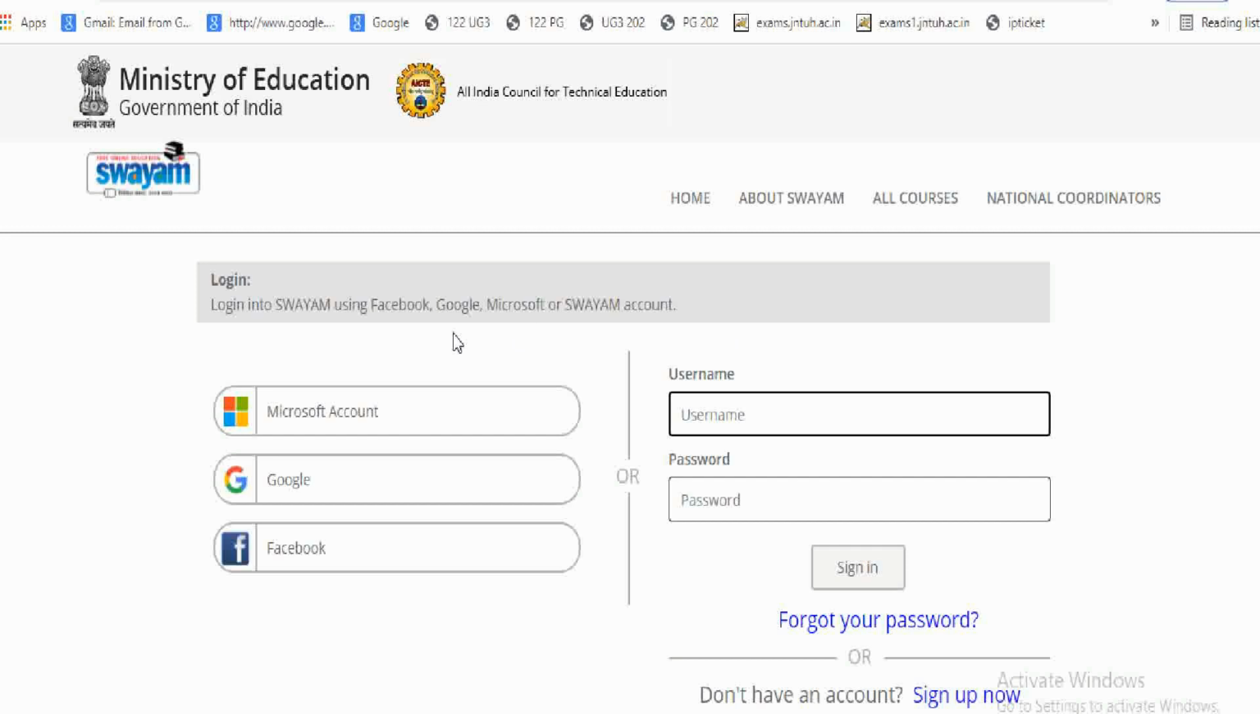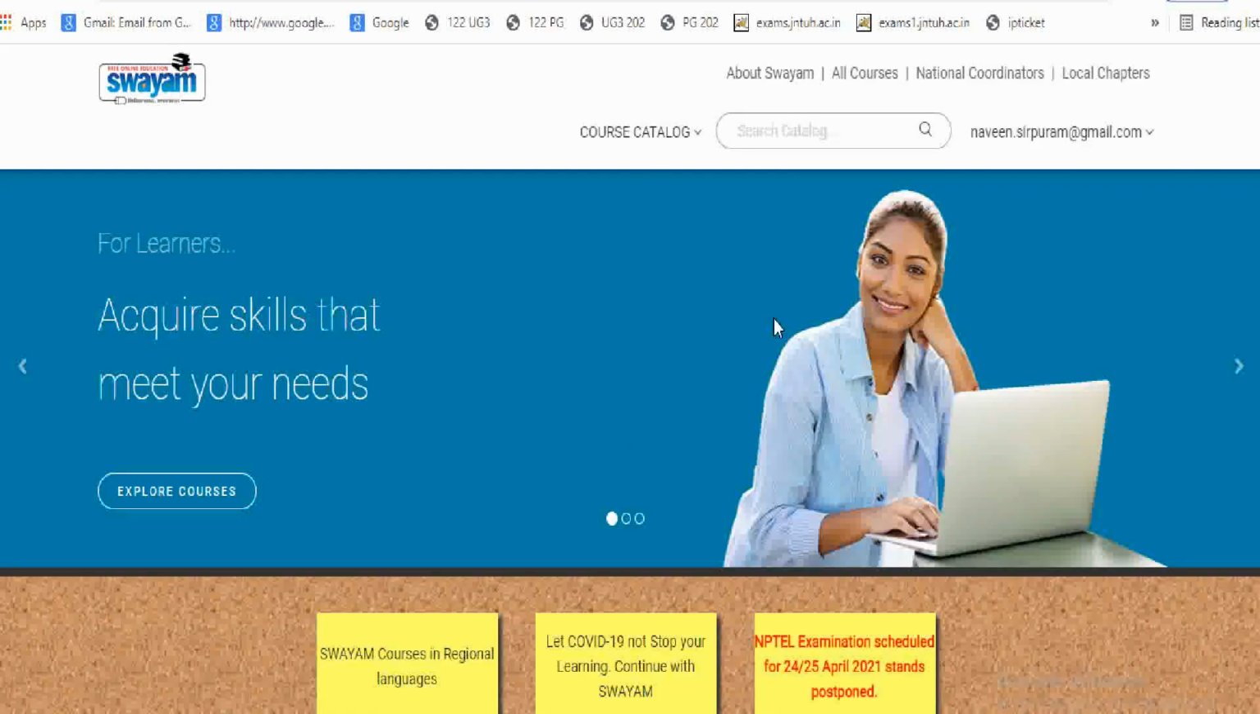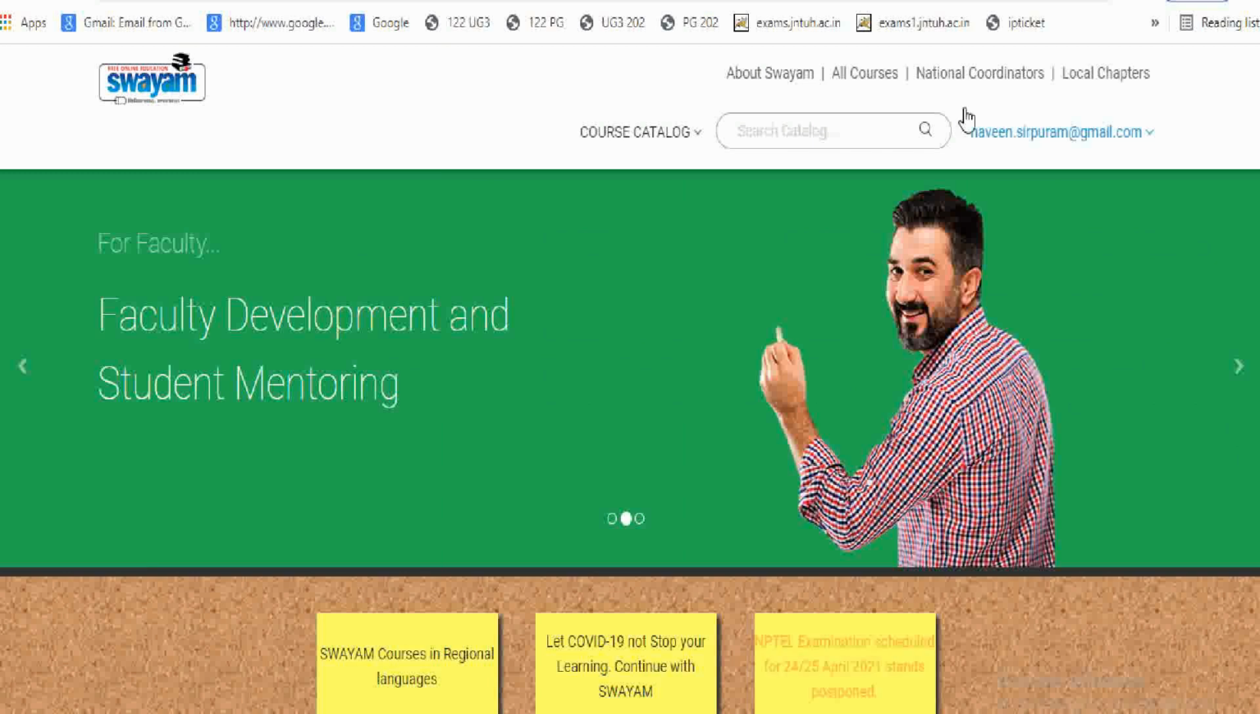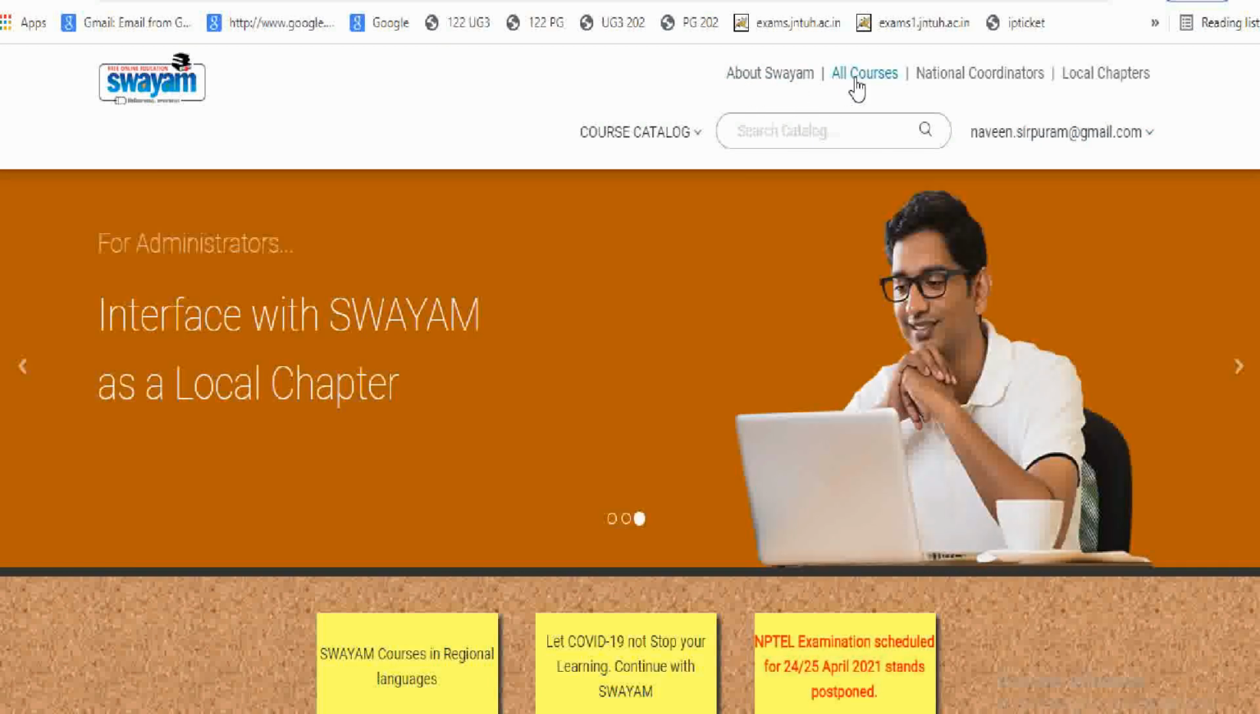You can log in with your Microsoft account, Google account or Facebook account. Here I am trying to log in with my Google account, that is Gmail. Here I have logged in with my Google account. This is my Gmail ID. At the top, you are having Swayam, all courses, coordinators and local chapter.